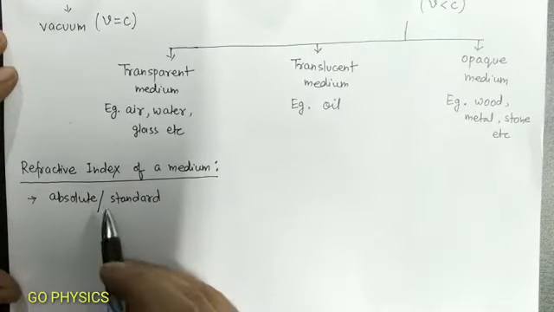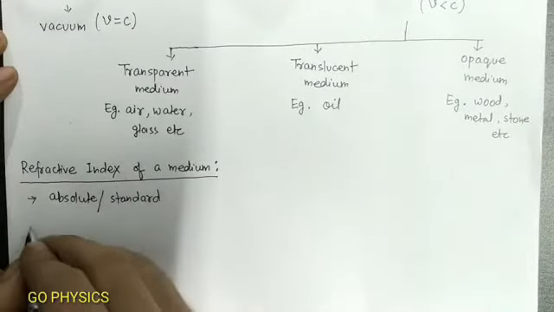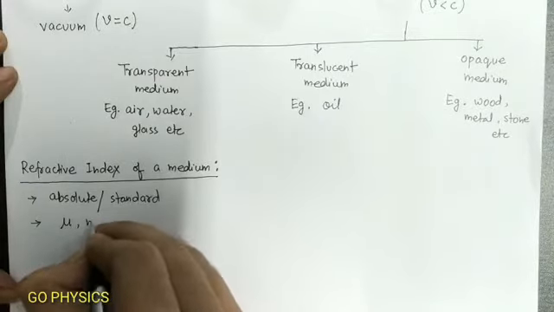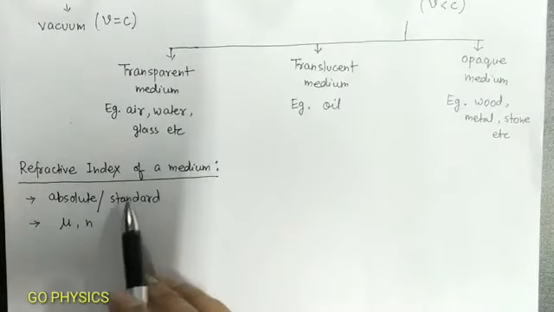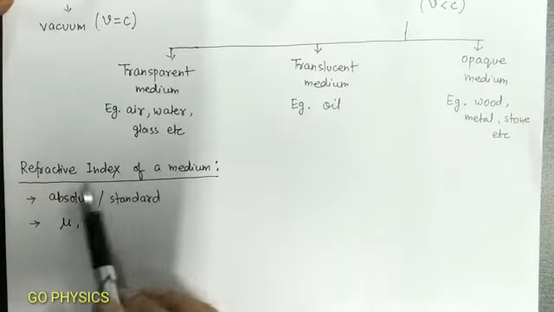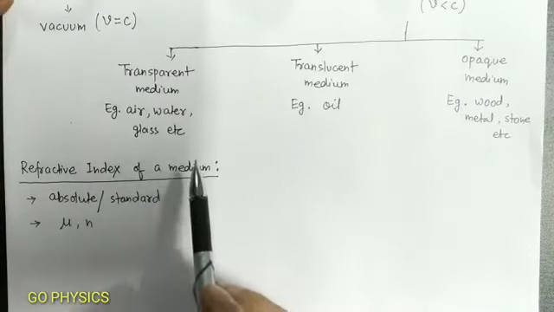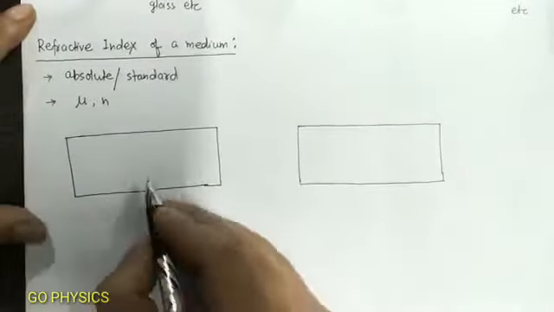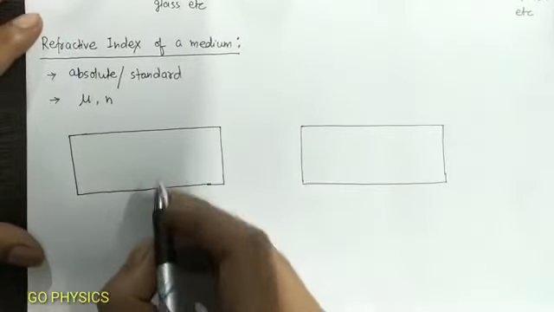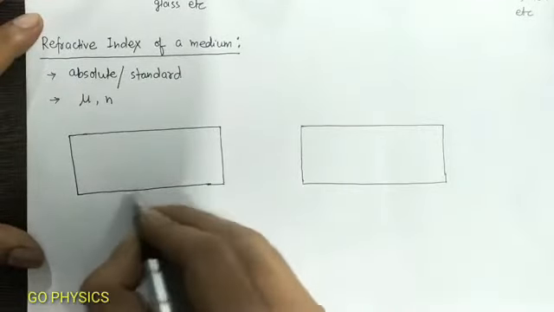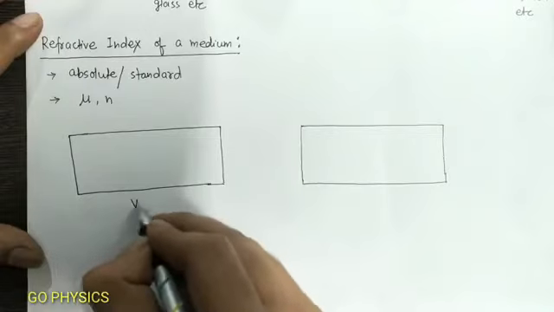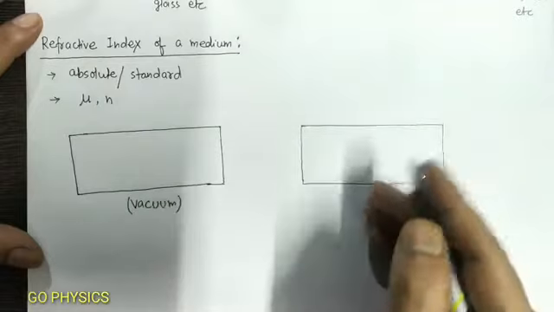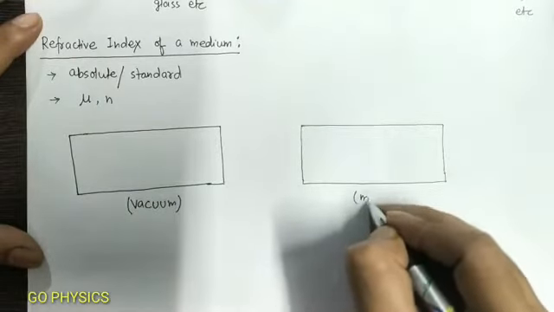The symbol that we use for refractive index is either mu or small n. Now we are going to see how the refractive index of a medium is defined. Let us suppose this medium is a vacuum and this is any other material medium.